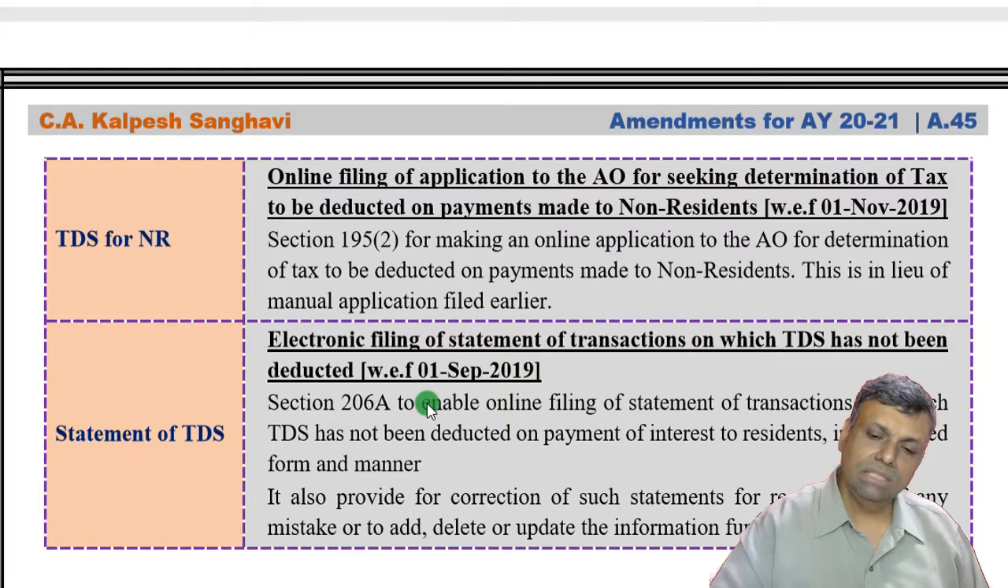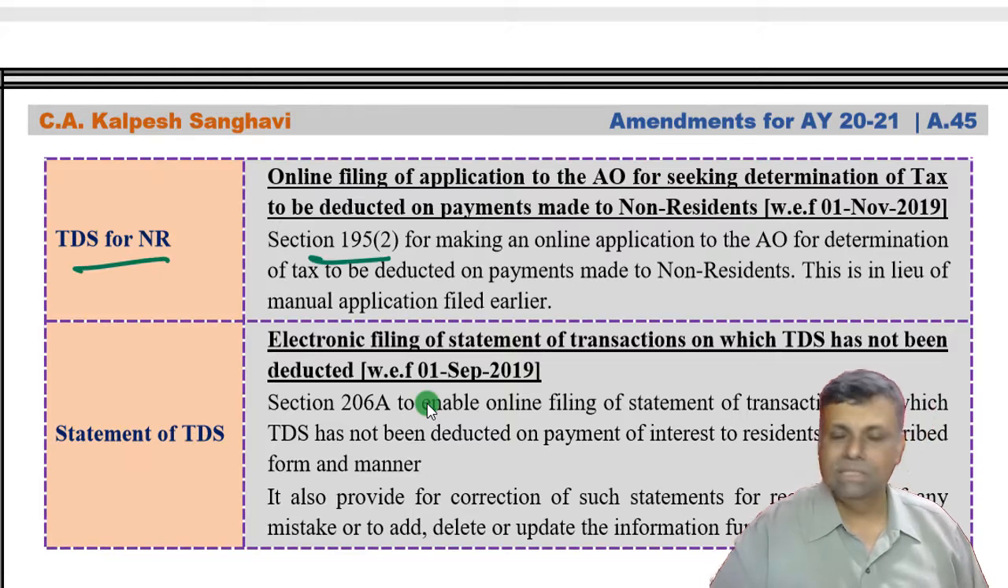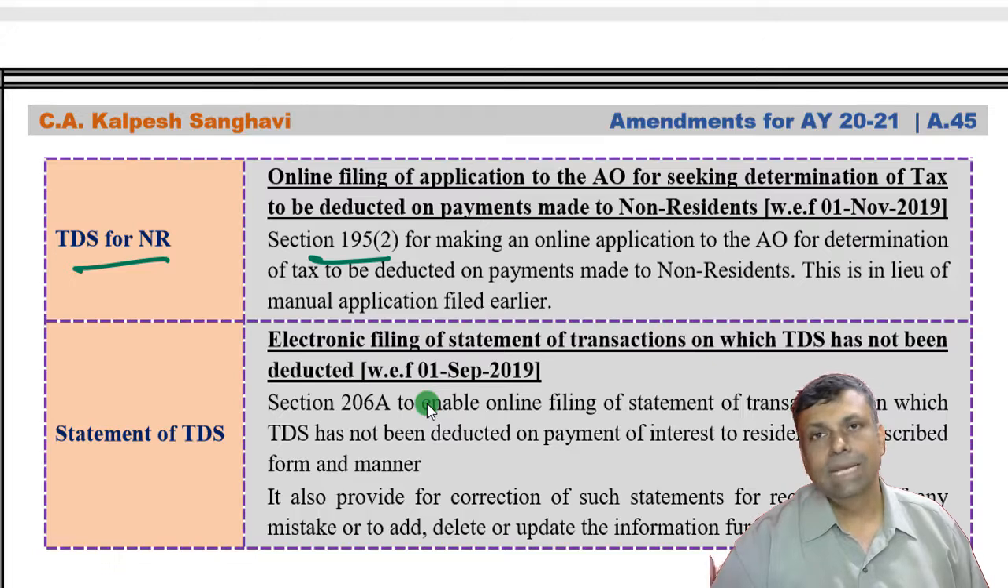Now friends, under section 195, that is basically TDS with respect to non-residents. So whenever there is any payment made to a non-resident or to a foreign company, then there is a TDS obligation which is required to be done.